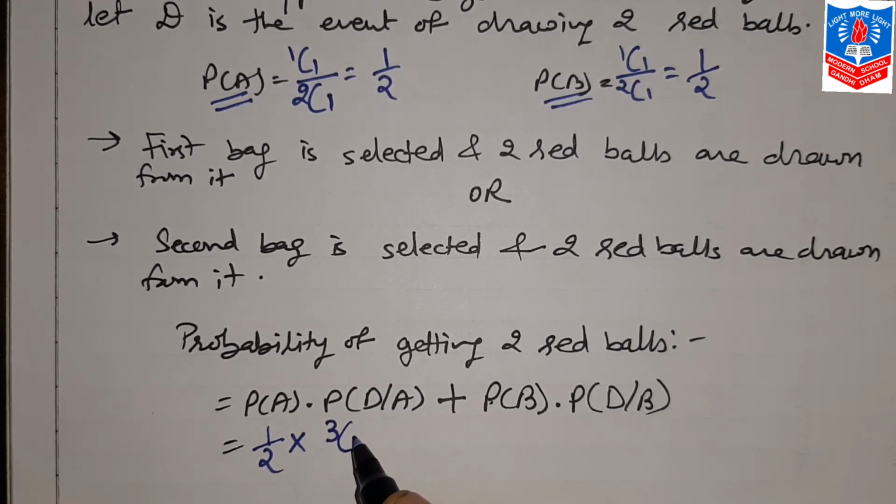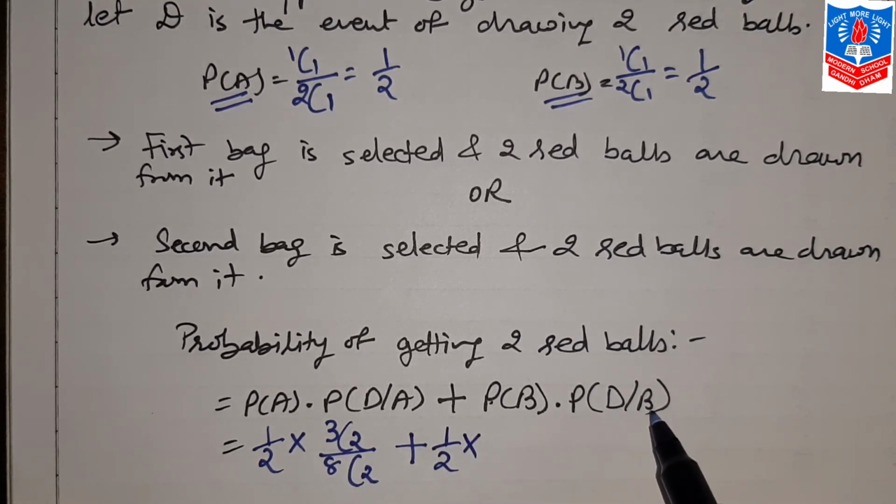So red balls are 3, from that 2 we select, upon 8C2, because total balls in first bag are 8, from that 2 are to be selected. Either this or, so plus sign, probability B again half into probability D by B. In second bag, total red balls are 4, from that 2 we select, so 4C2 upon 8C2.